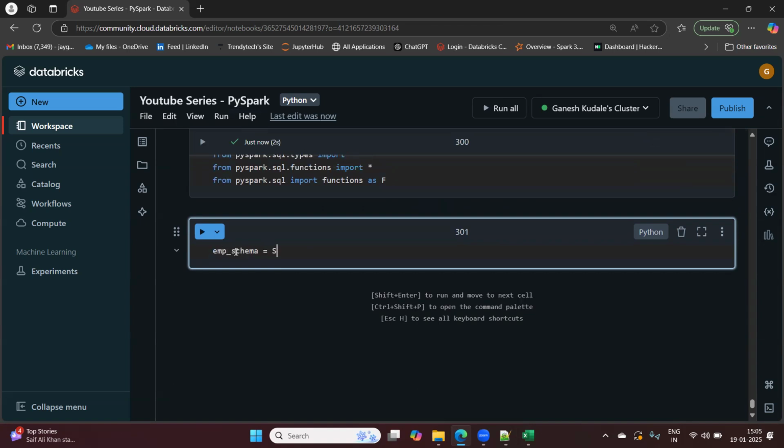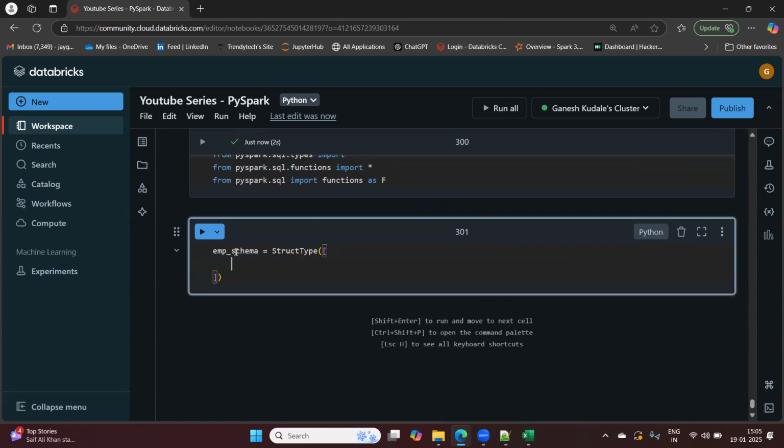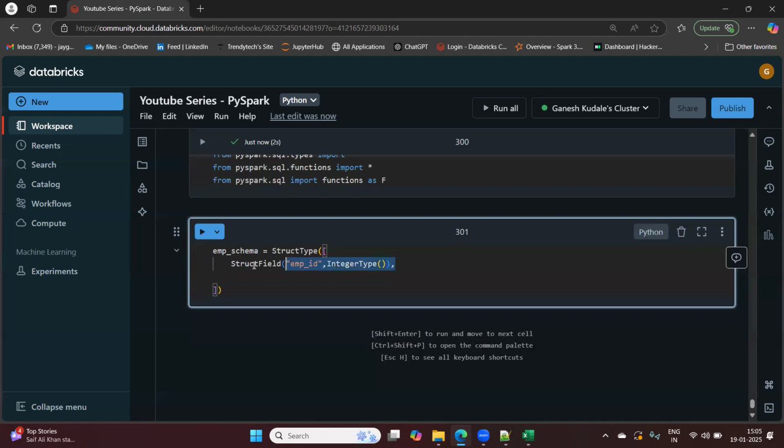We create the schema using StructType and StructField. You must be aware of all these things by now. This is one of the methods we use while creating the schema. Employee ID is integer type. Now we have four fields.